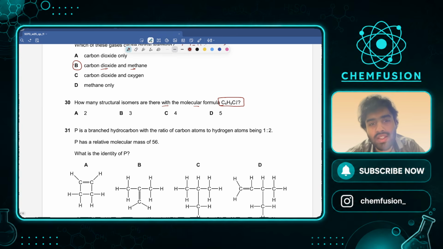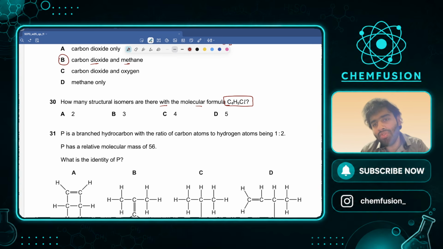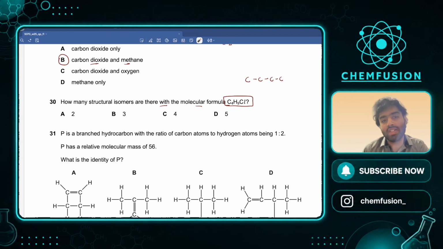So let's actually see. C4H9Cl, how many structural formulas? The first one can be where Cl is with this carbon. The second one can be when Cl is with this carbon. So that's two. In one, Cl is here, in the other, here. If it is here and not in these, then obviously this is also the second carbon having Cl. This is the same thing as this one, right? So two isomers like this.